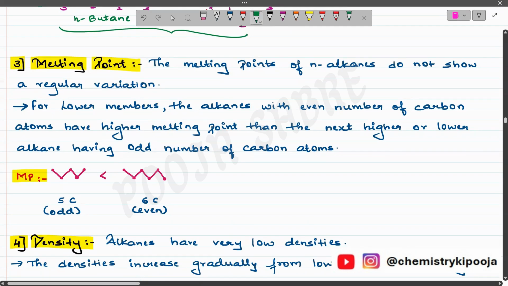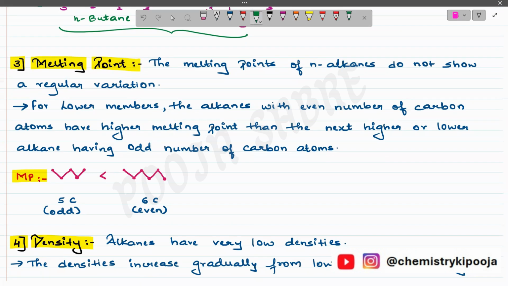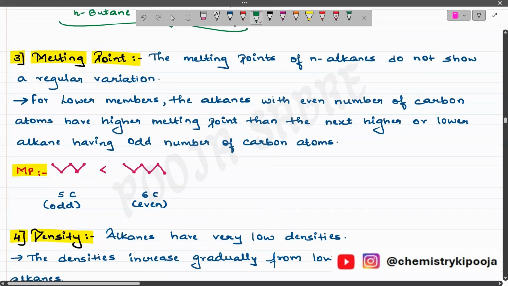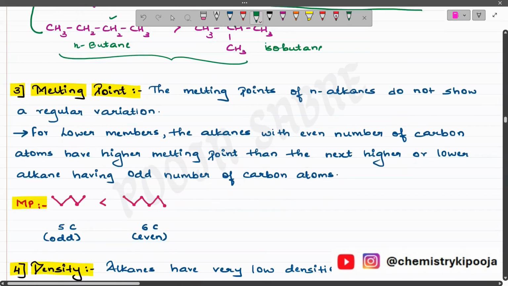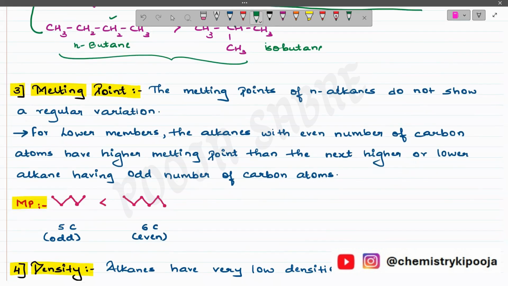When I talk about the melting point, the melting point of n-alkanes does not show a regular variation. There is no smooth or regular variation in the case of melting point. However, they increase with the increase in molecular mass. Let us have a look at the melting point of n-alkanes: there is no such smooth or regular variation with the increase in molecular mass.